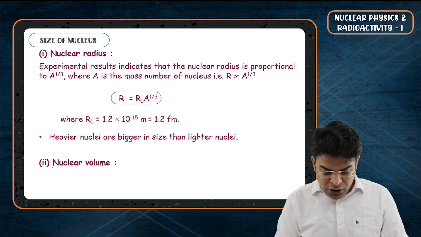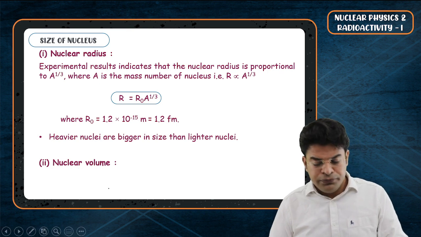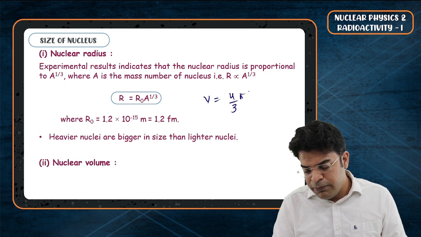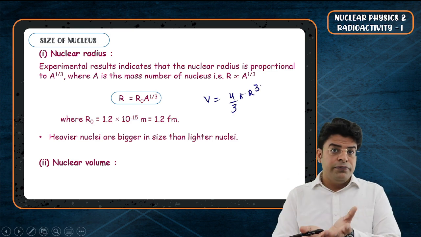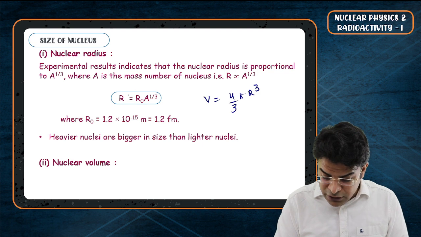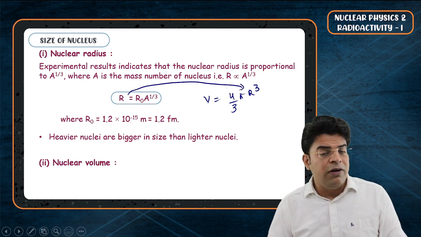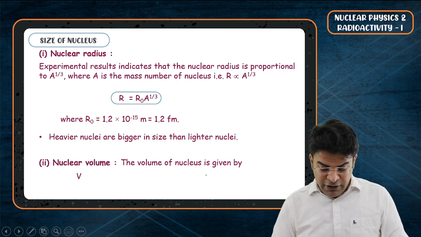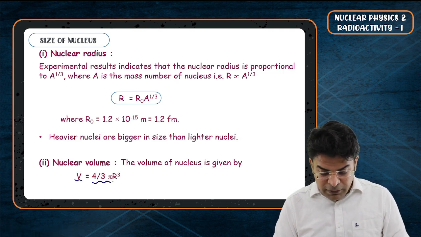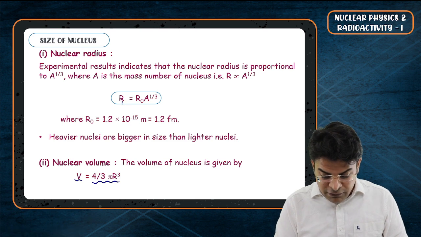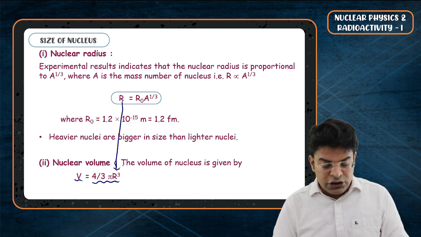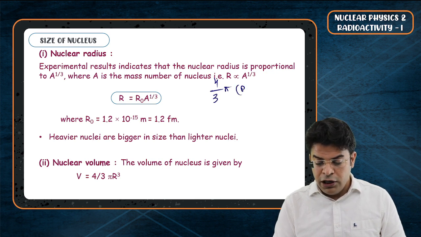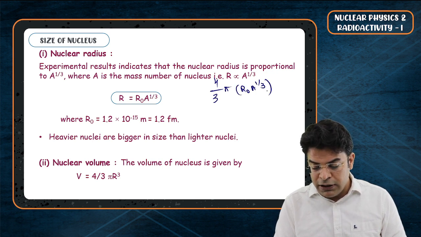Next bachcho, let's talk about nuclear volume. We know that the volume is nothing but 4 by 3 pi r cube for a sphere. So if we substitute the radius as R naught A raised to the power of 1 by 3, the volume of the nucleus will be given by V equals 4 by 3 pi r cube, and substituting the value of r as R naught A raised to the power of 1 by 3, we get 4 by 3 pi into R naught A raised to the power of 1 by 3 whole cube.